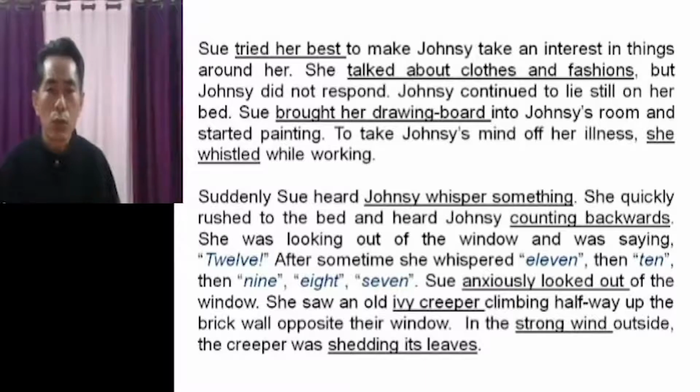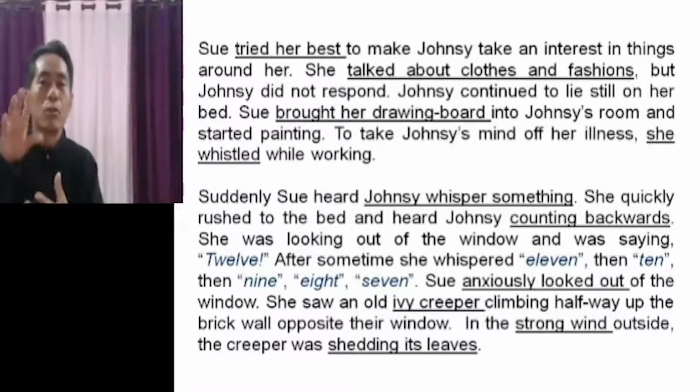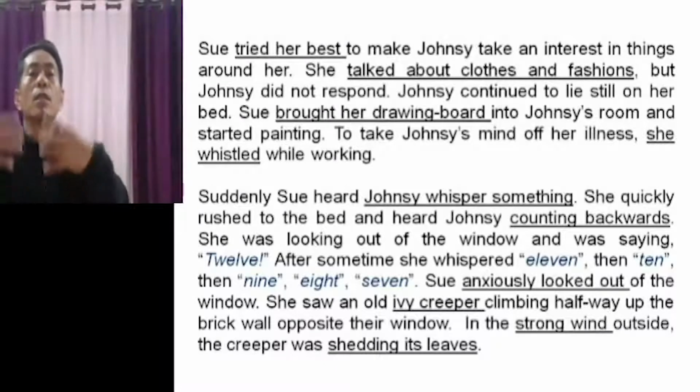Sue was surprised. She just looked out of the window, and what did she see? She saw an old ivy creeper. Ivy creeper means the name of a plant that climbs on the wall. So there was an ivy creeper halfway up the brick wall opposite their window.